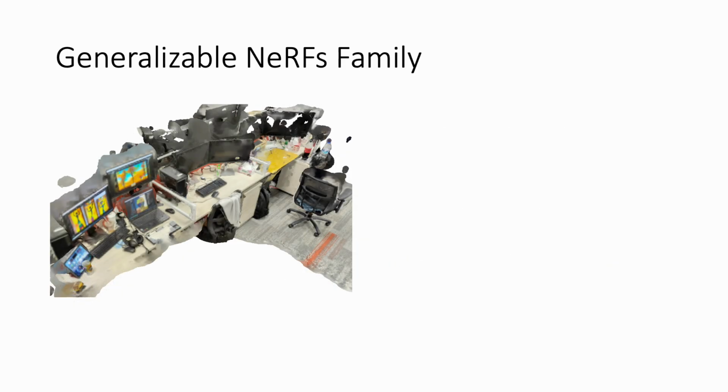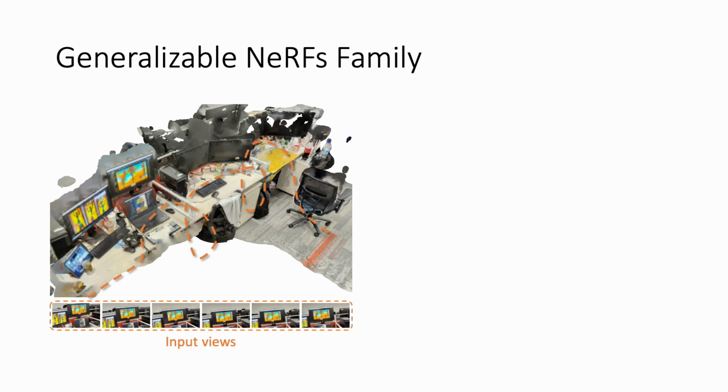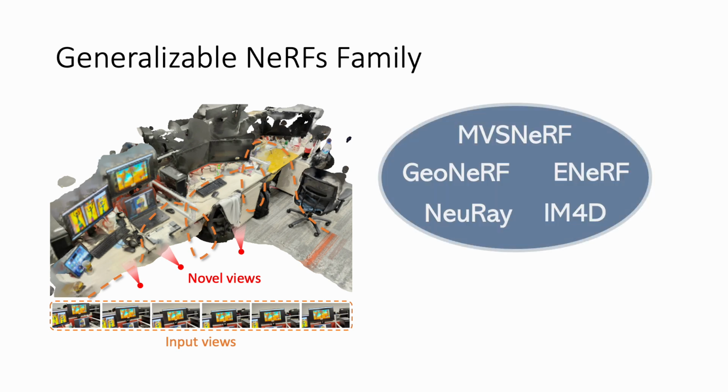Let's have a quick overview of generalizable NeRFs. In contrast to typical NeRF methods that require time-consuming per-scene training, generalizable NeRFs take input views and directly render novel views in a feed-forward fashion without any training. This family of methods, including MVS-NeRF, GeoNeRF, ENeRF, NeuRay, and M4D, excels at synthesizing novel views.